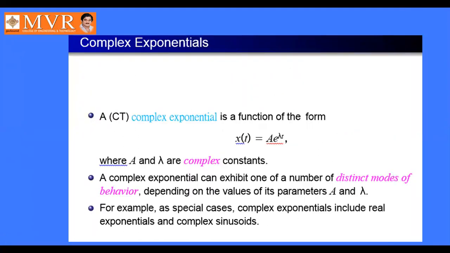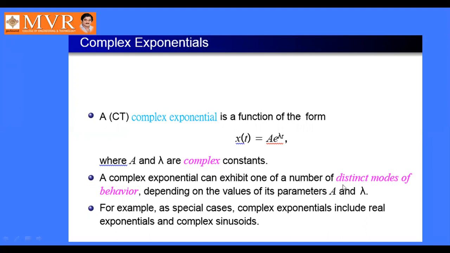Next, complex exponentials. The mathematical form of the complex exponential is A into e power lambda t, where A and lambda are complex constants. A complex exponential can exhibit one of a number of distinct modes of behavior depending on the values of its parameters A and lambda.